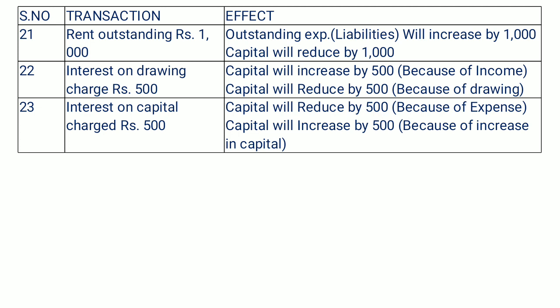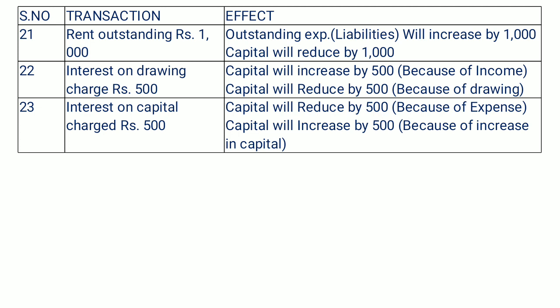That is a kind of drawing which has been withdrawn by the proprietor for personal use. So that's why at the same time it will reduce our capital. So overall there is no effect of this transaction, but it will once increase our capital and at the same time decrease our capital.